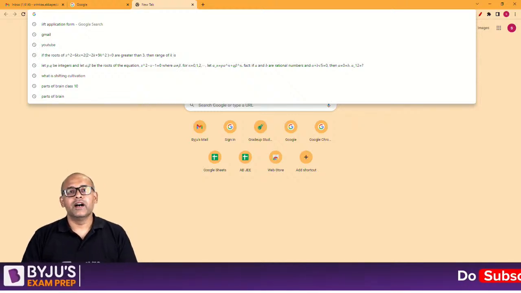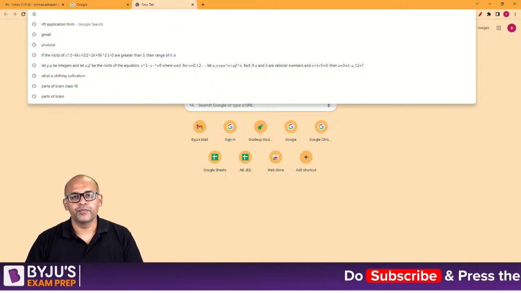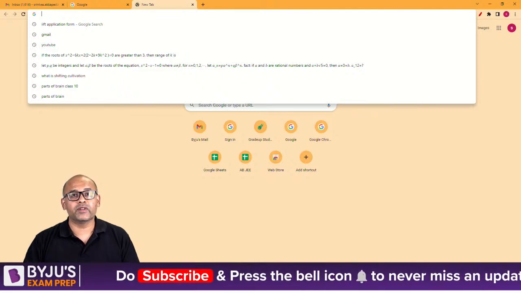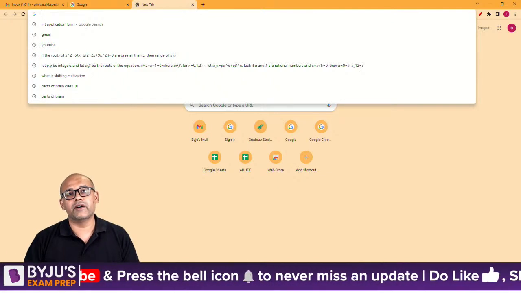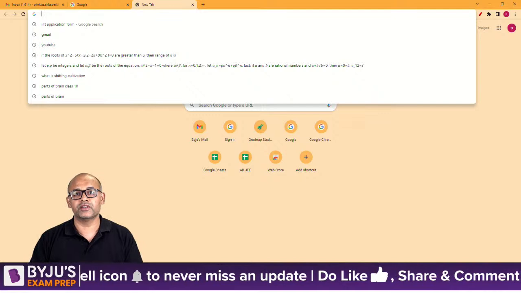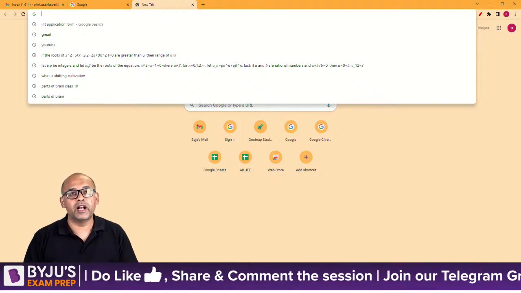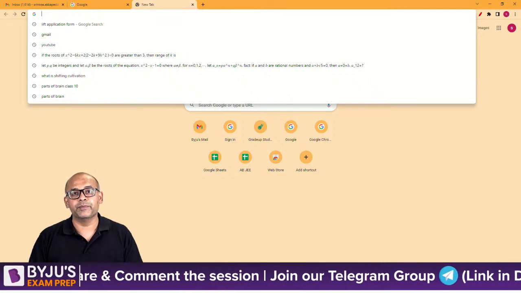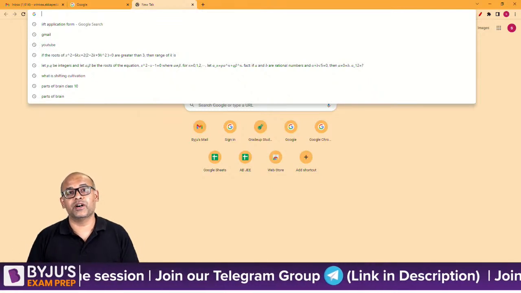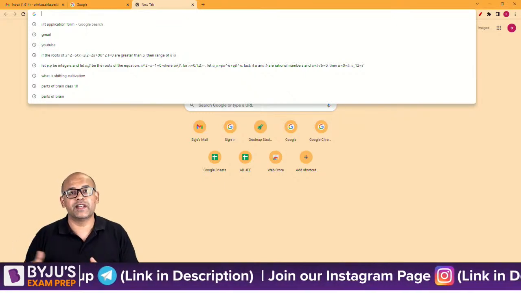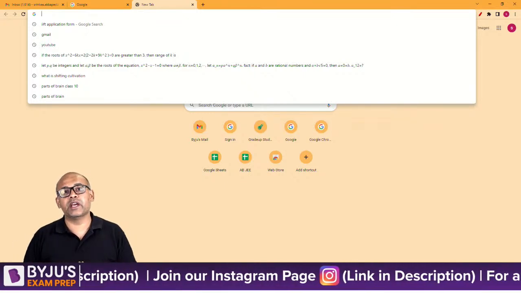Hi guys, very good afternoon to all of you. I'm sure you guys are aware that IIFT has come out with its notification and also have started accepting the registrations for the exam. The exam of IIFT is going to be held on 18th of December. In fact, there is a clash of IIFT as well as the second attempt for SNAP. So please be careful about your dates.